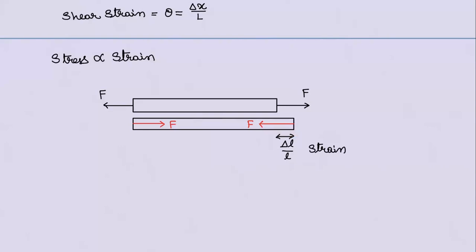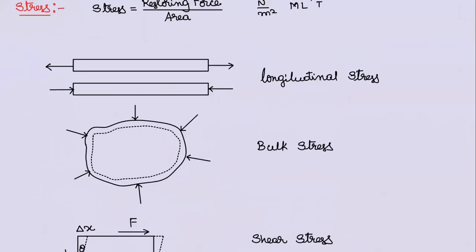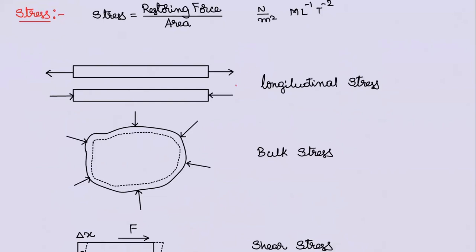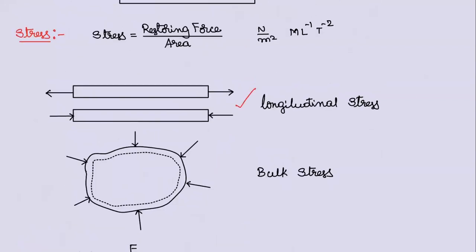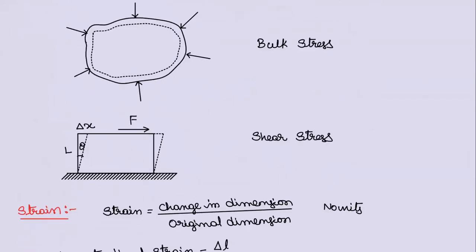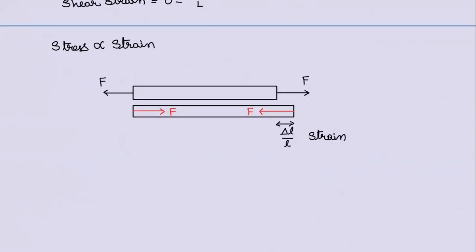Stress is proportional to strain, but anyway, the proportionality and all these things we'll discuss. Hooke's law says that within the elastic limit, stress is directly proportional to strain. I don't know what kind of stress you are applying and what kind of strain it is, longitudinal strain or bulk strain, shear strain and stress, whatever you want to take, the stress is directly proportional to strain. That's what Hooke's law says. Stress is proportional to strain.